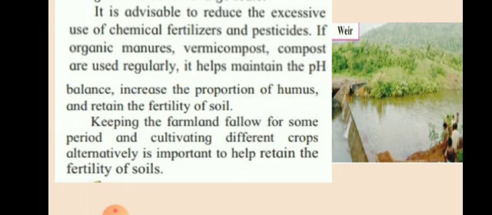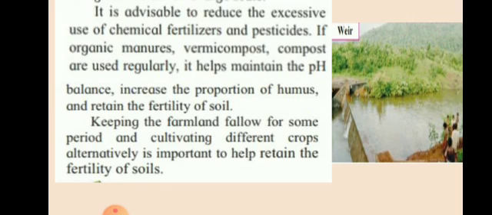Keeping the farmland fallow for some period and cultivating different crops alternately is important to help retain the fertility of soil. Now what is happening? Instead of using that soil continuously one after another, if we are taking crops, the crops are using the nutrients from the soil. So at one stage the soil becomes degraded, all the nutrients are used by the crops.